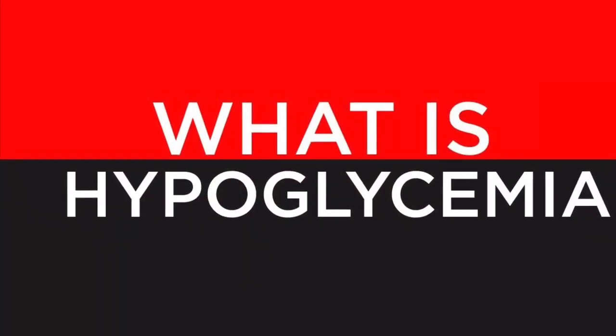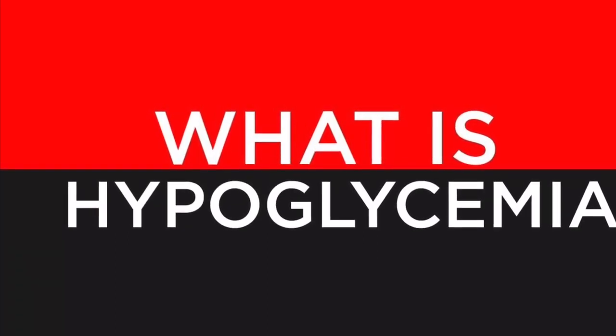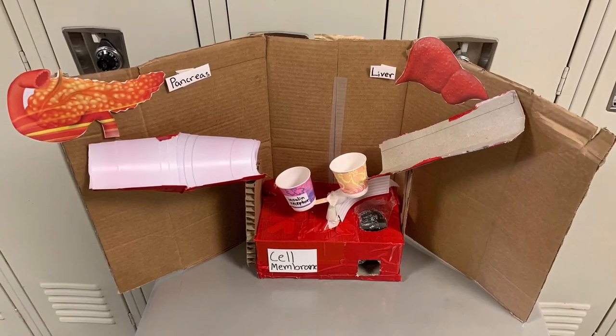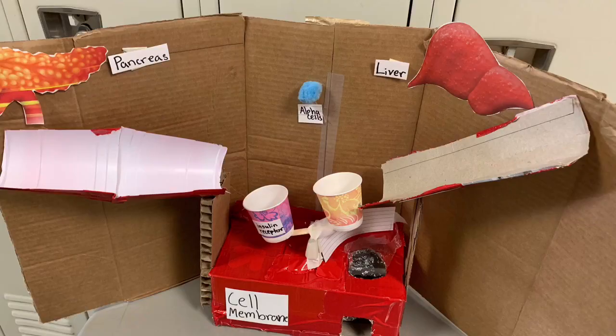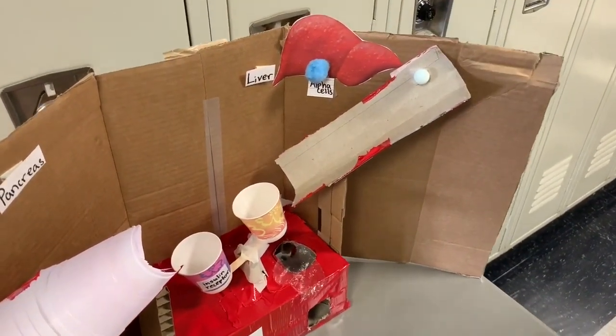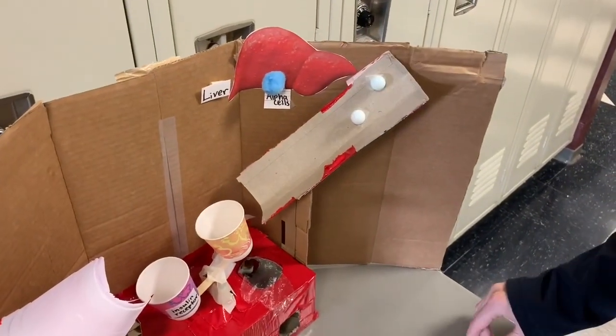Everyone can be at risk of getting hypoglycemia if they do not consume enough food for long periods of time. Hypoglycemia can be more dangerous for people with either type of diabetes. Since there is not enough glucose in the bloodstream, the pancreas must release alpha cells, which produce the hormone glucagon. This hormone signals the liver to break down glycogen into glucose and deposit it into the bloodstream.